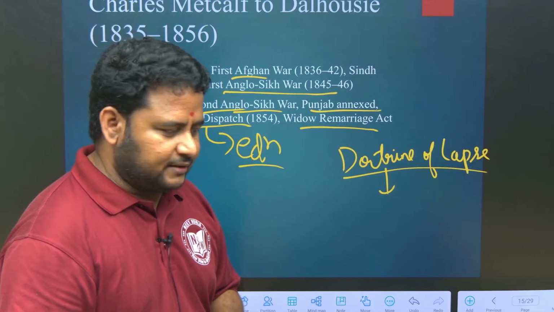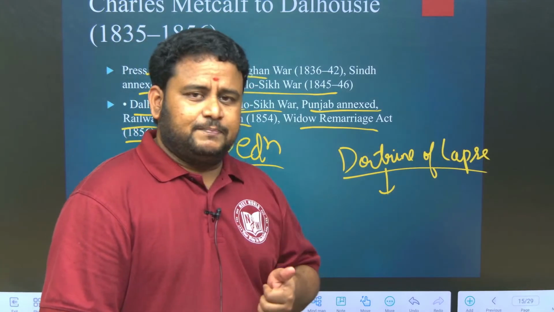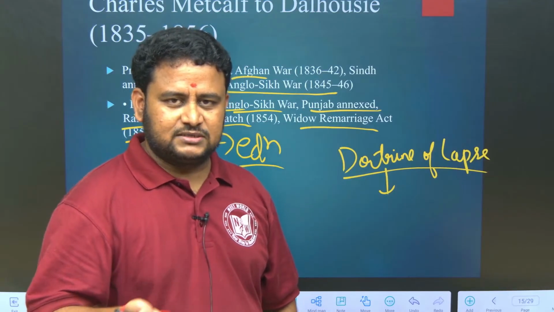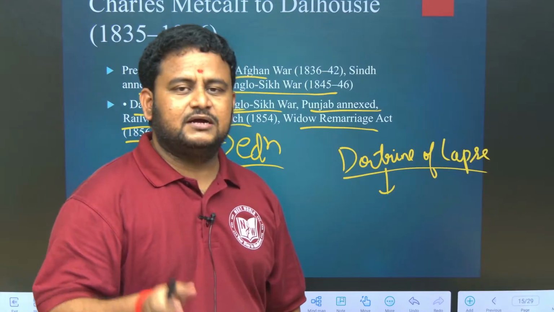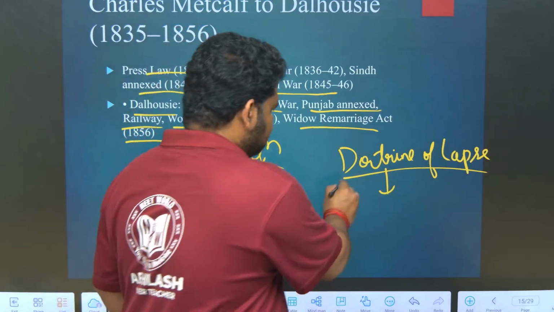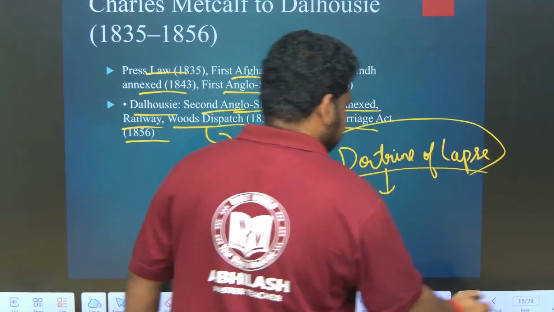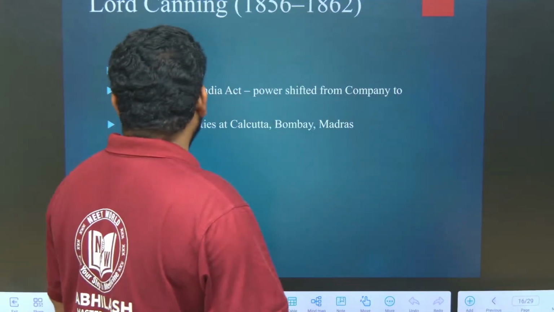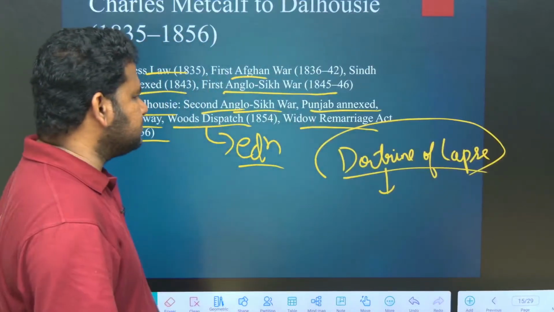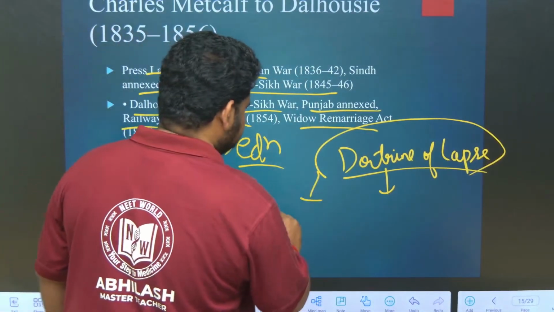But even if some kingdoms had a natural heir, quoting some misgovernance as the reason, that kingdom was annexed by Dalhousie under doctrine of lapse. So, what are those kingdoms? Let us see. 1850, Lord Canning. Before that, I have to talk about doctrine of lapse. Under doctrine of lapse, what are the kingdoms?